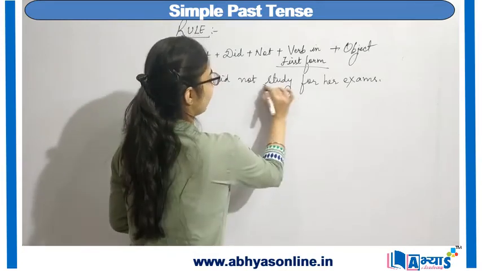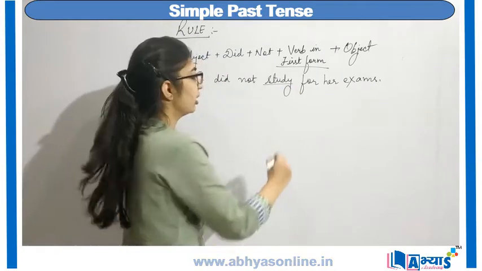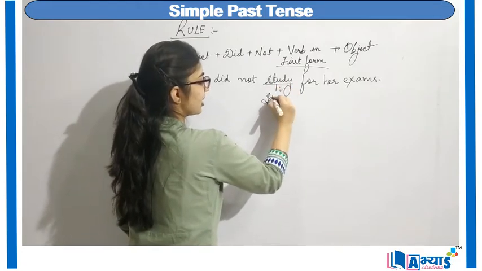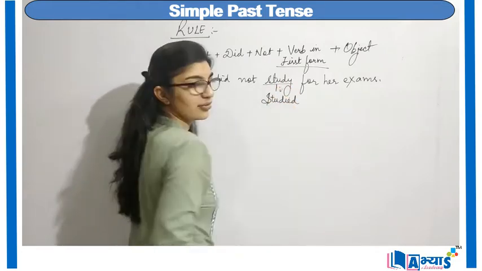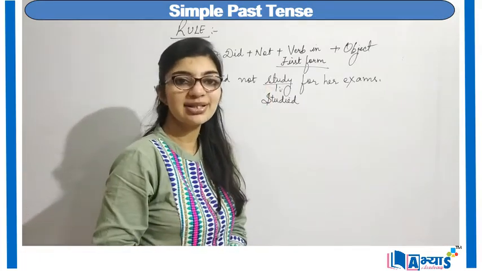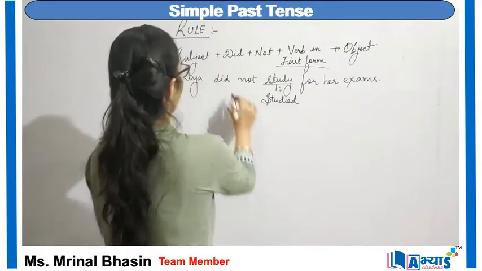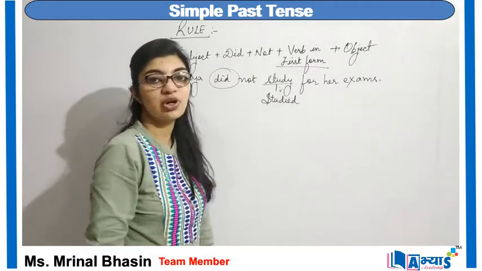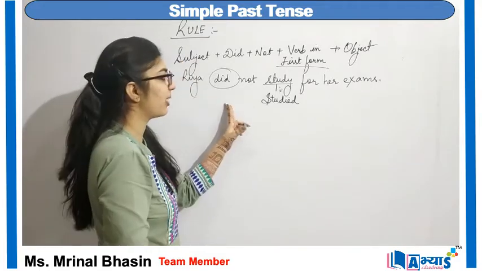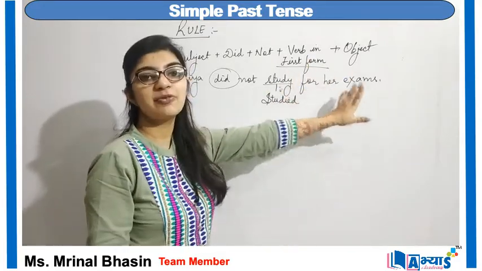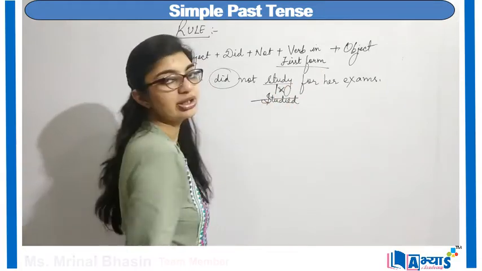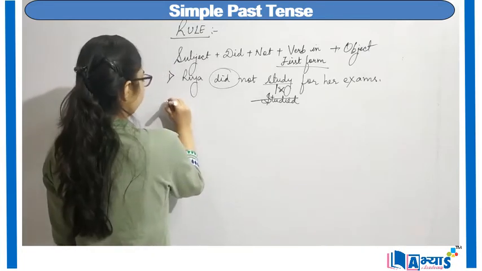But here I am making use of study, even though the simple past of study is studied. Again I am making use of study, which is the simple present form. Why? Because here I am making use of did. Whenever I write did in a sentence, remember the verb is always in first form and it is not in third form.